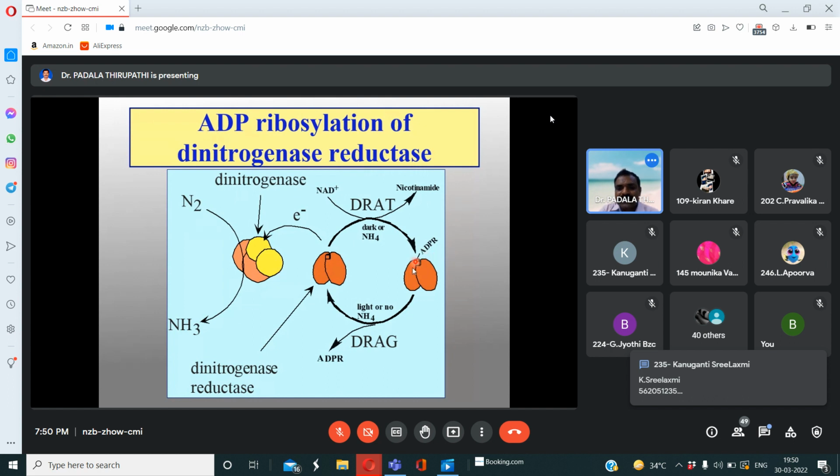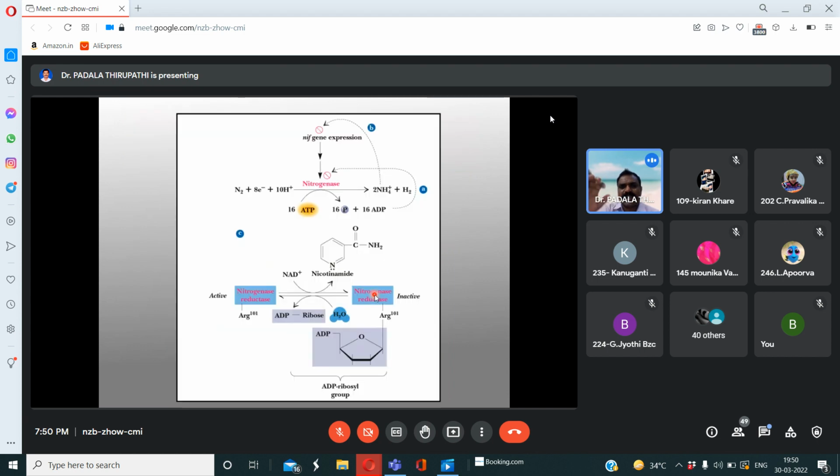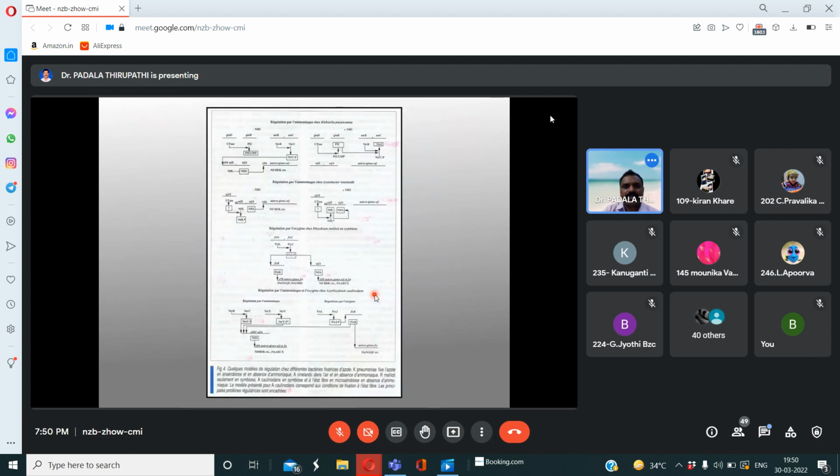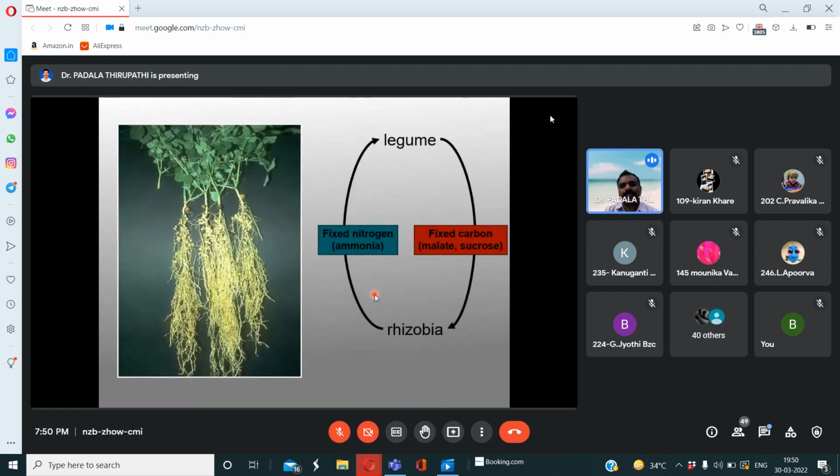At the same time, the dinitrogenase reductase mechanism we observed is like this. This is the legume plants. Have you ever seen this legume plants? Root nodules. We observed this in the root nodules. The root contains nodules.